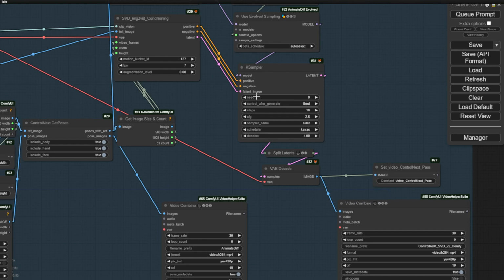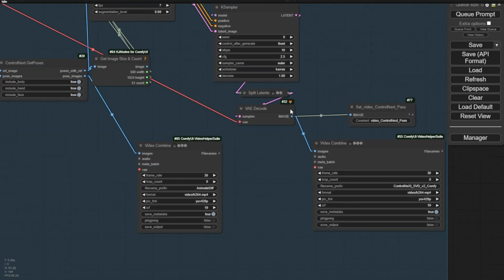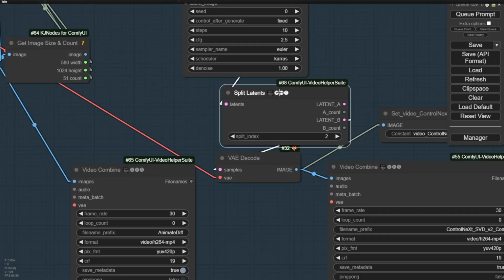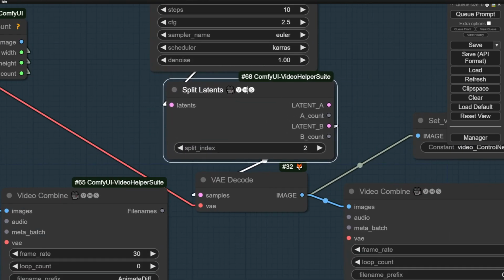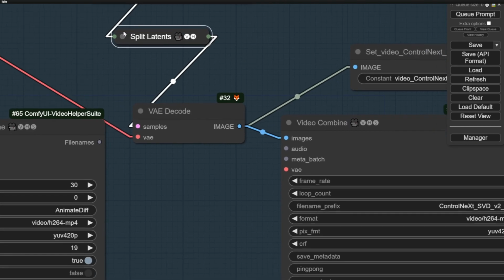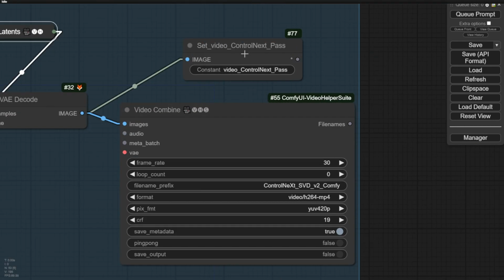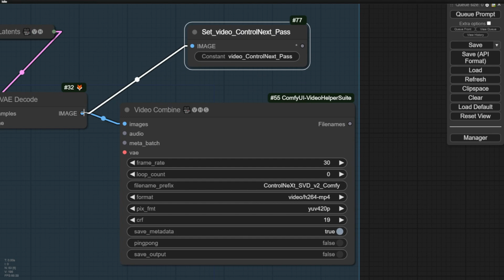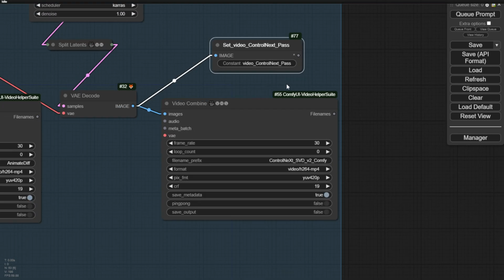After that, we pass all this data to the K-sampler, and it's got a split latent that is using the latent B. I'm not sure why it's going to use split index 2, but that's what it was the first time I ran this workflow. So let's see if there's a difference between A and B in here. And here I have created another image, frameless, passing the first pass of this ControlNeXt video's result. I'm going to do further development in this workflow that needs to receive this data for further features.